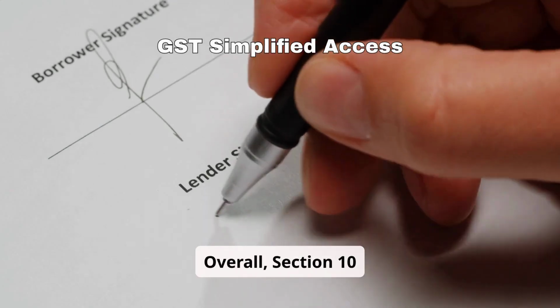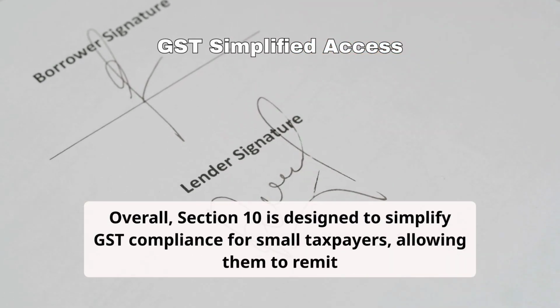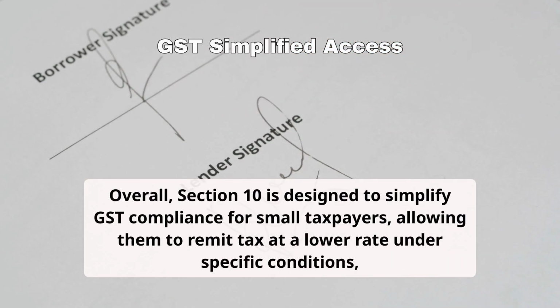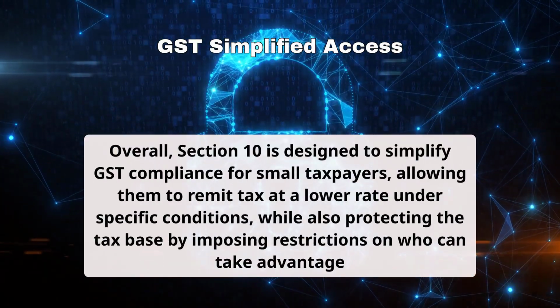Overall, Section 10 is designed to simplify GST compliance for small taxpayers, allowing them to remit tax at a lower rate under specific conditions, while also protecting the tax base by imposing restrictions on who can take advantage of this scheme.